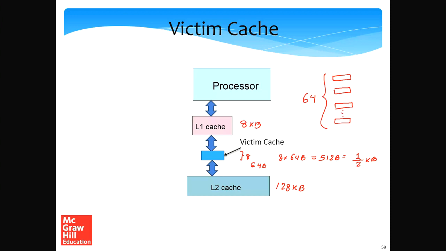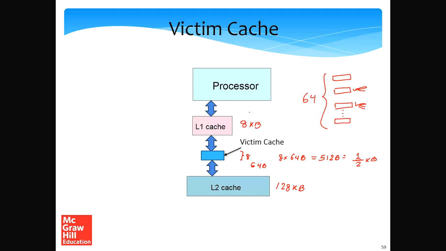However, if that is not the case, then what will happen is that maybe there will be some sets which are pretty unlucky. It could be this one and this one, where a disproportionately large number of accesses go to these two. So there will be a fair amount of conflicts in these two sets, and there will be some conflict misses.